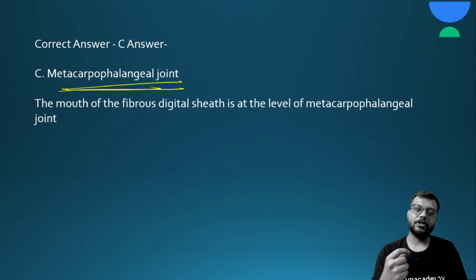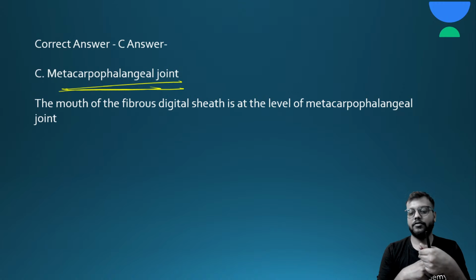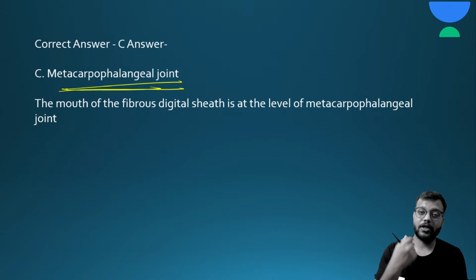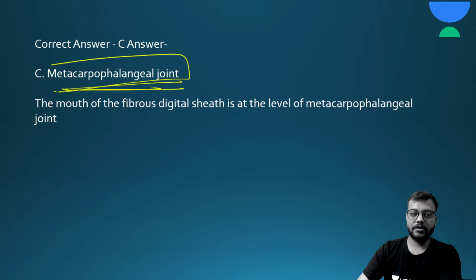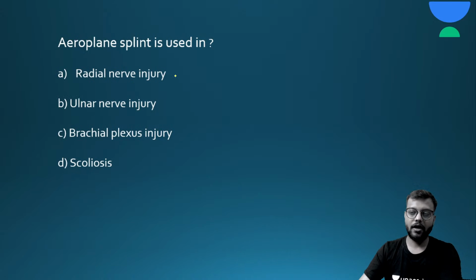In the initial stages, or if it is not that severe, you can unlock your finger by manipulation, but in severe cases you cannot even unlock the finger and it is painful also. This is called trigger finger. So it is seen in the metacarpophalangeal joint.